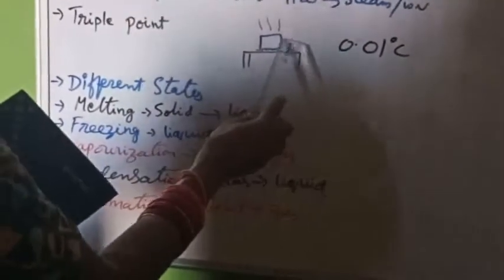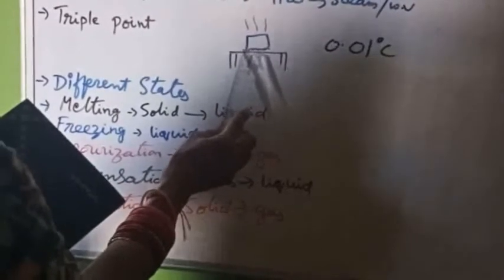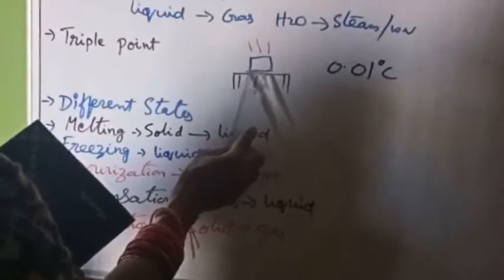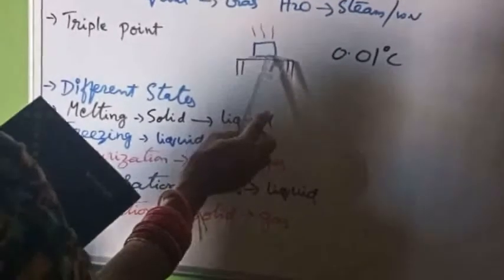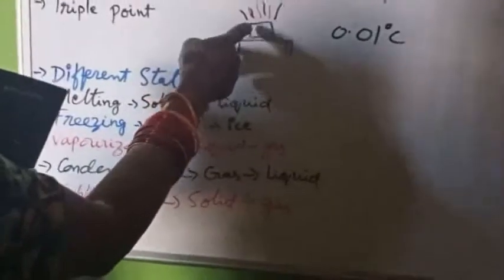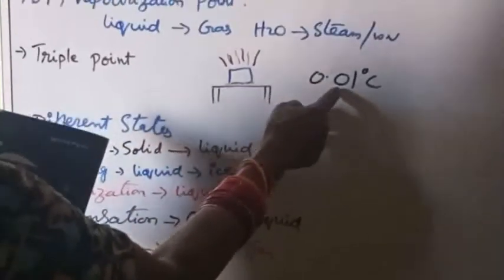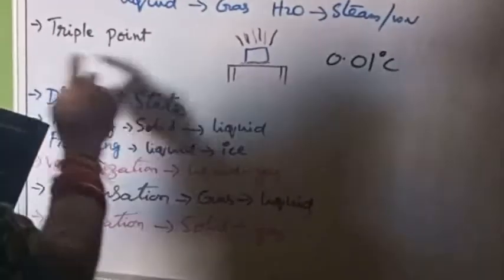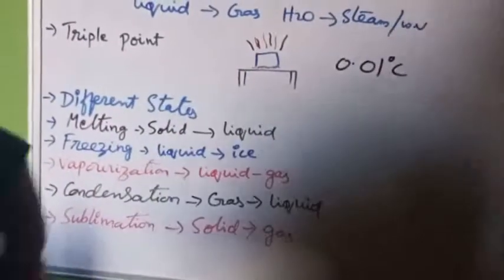Here ice is in solid state, and a little quantity of water is running in between the table and the ice block. So that water, the liquid state, we are able to find, and some vapors also we are able to find. So 3 states we are able to find at 0.01 degrees Celsius. So it is called the triple point.